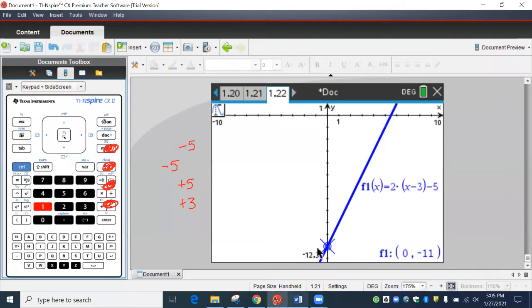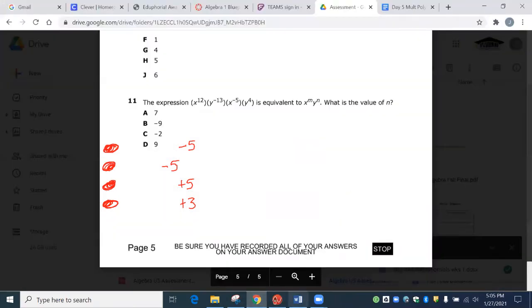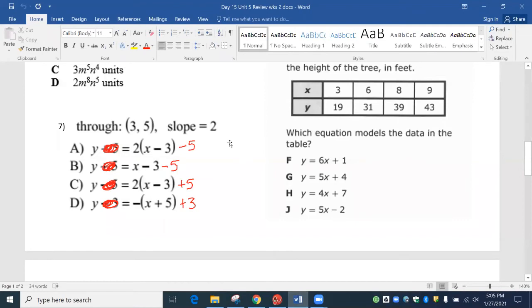And so we're going to go back and look at this. Oh, hit the wrong thing right there. So we're going to go back and look at this. And oh, there was one other thing that I forgot. I didn't even look at it. I'm a bad test taker. Anytime they give you slope, remember, as long as x and y are on different sides, the slope is in front of x, even if there's parentheses. So the slope has to be 2. I now know it's not B because that doesn't have a 2 in front of x. And I know it's not D because that doesn't have a 2 in front of x. It's got to be one of these two.